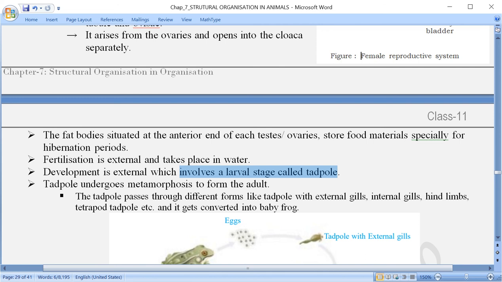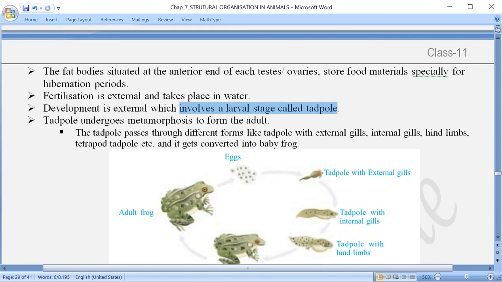tadpole stage. Tadpole में भी अलग अलग स्टेज है. चेक करो जरा फिगर में यहाँ पर, एग से निकले क्या? Tadpole with external gills, tadpole with internal gills, then tadpole with hind limbs first. पहले फोर लिम्ब नहीं डेवलप हुआ, पहले हाइंड लिम्ब डेवलप, and then later on all four limbs are there, means four limbs also develop after that, and then later on the tail is reduced and the adult form is formed, and during this time the gills are also replaced by the lungs so that the frogs can come onto the land, that is the terrestrial life.